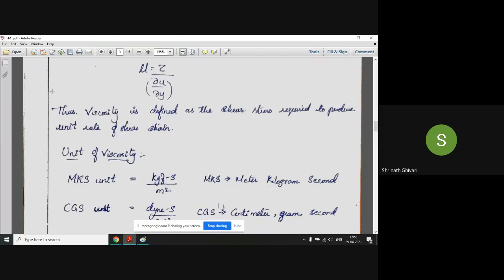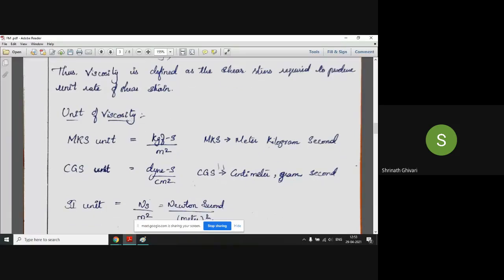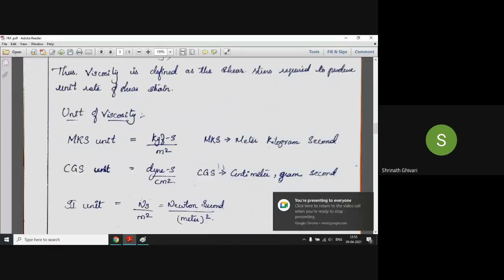Okay. Now, what are the units of viscosity? You should remember this now. It is a very important question from the point of view of your Viva, and even your GATE exams, PGCET exams, and any competitive exams which you're going to write in the future. Okay, so the unit of viscosity in MKS unit. Which is this MKS unit? That is meter, kilogram, and second unit.